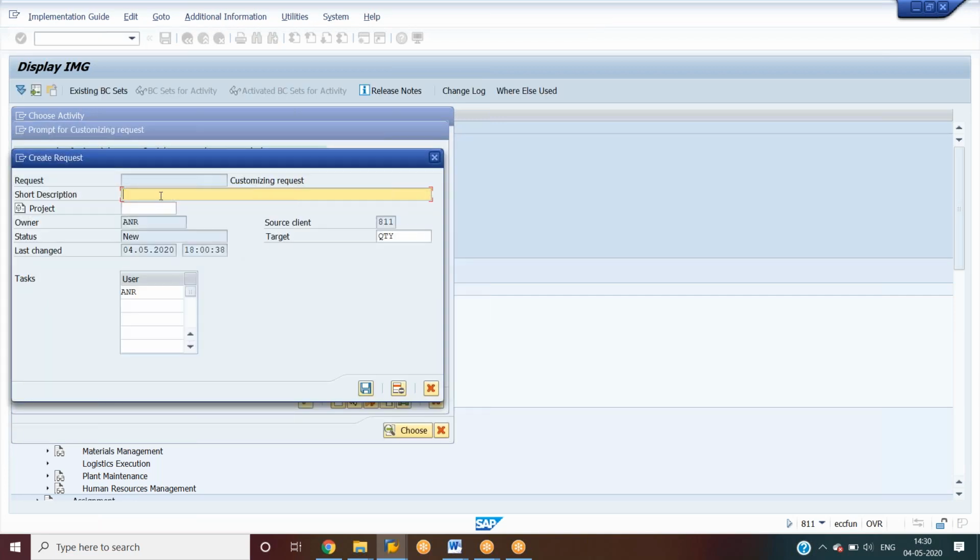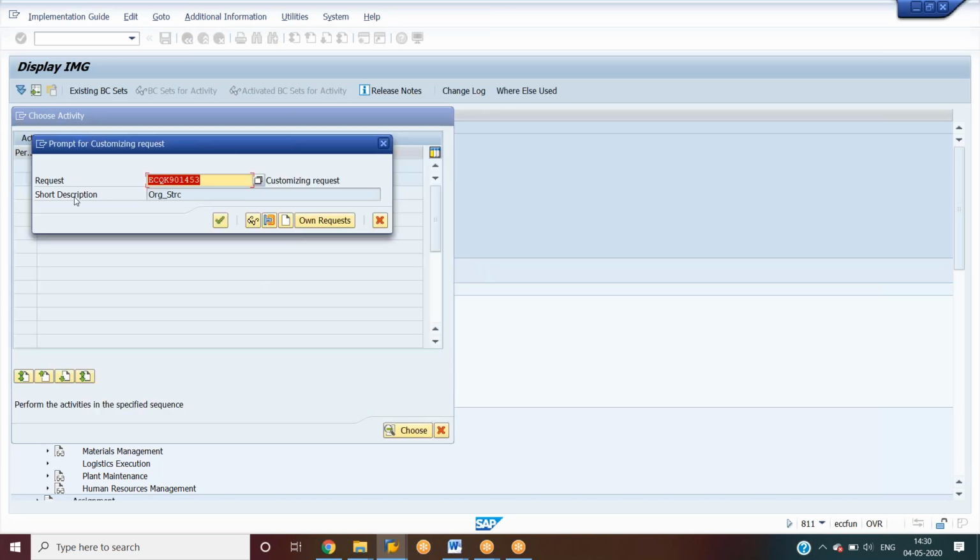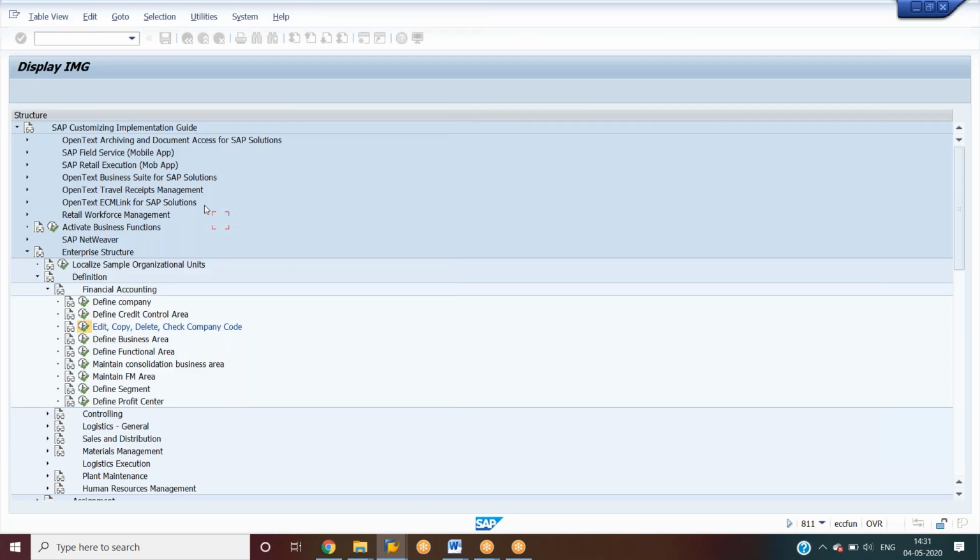Here we have to give the description, organization structure. Then save, and this is the request we have created. Before, it was different. We can create it like this, then enter.